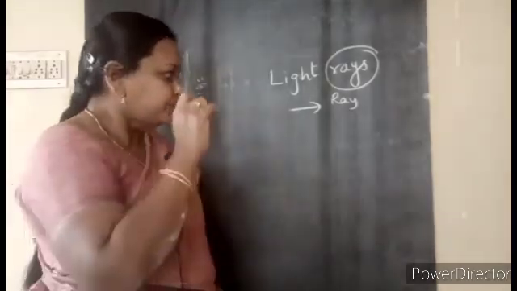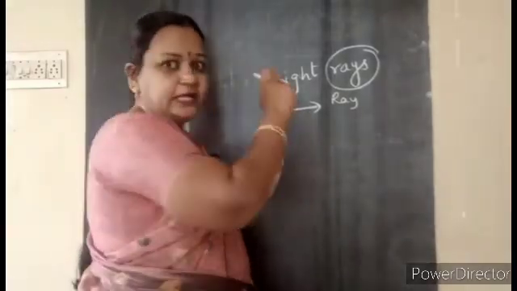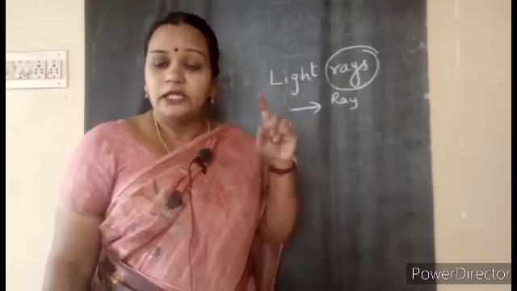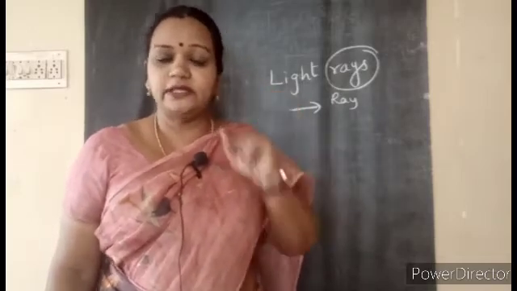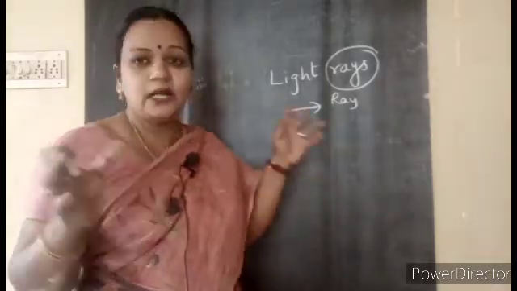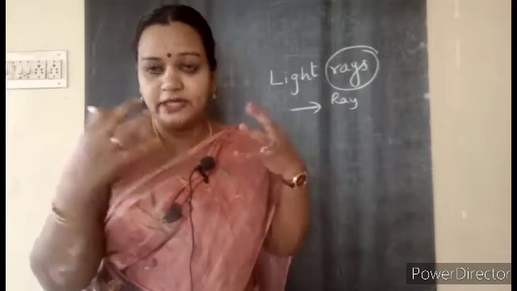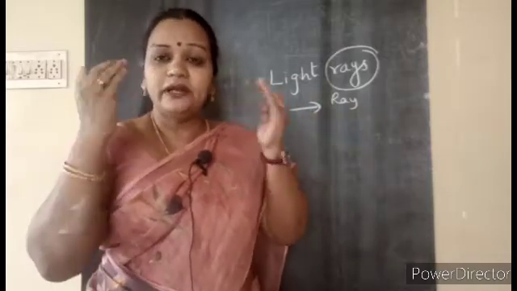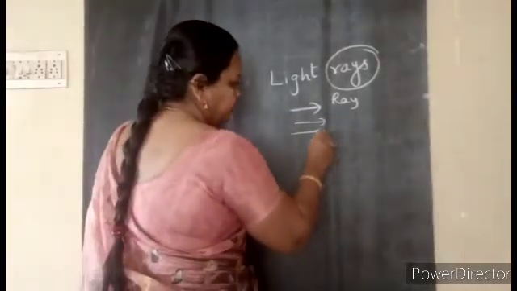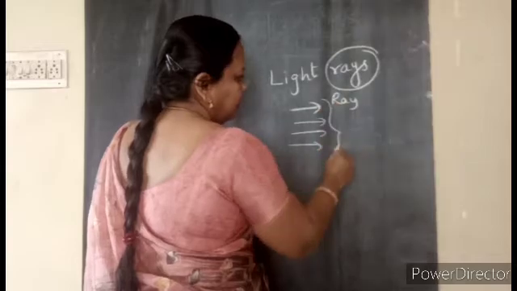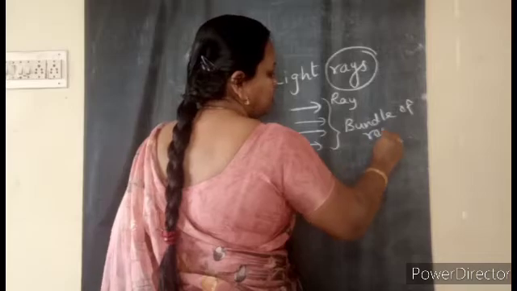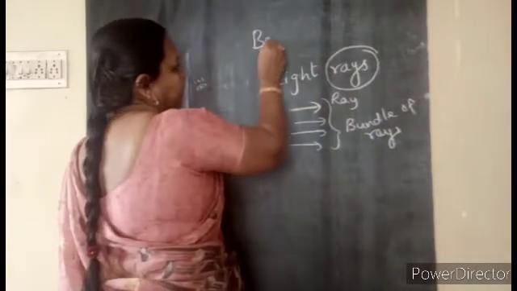Now, just now we had a candle flame. The light from it will not be in a single ray. When we say the term light, the beam, there are so many rays combined together. So many rays are reaching us. That is called a bundle of rays. This is a bundle, so many rays. A bundle of rays is called a beam of light.